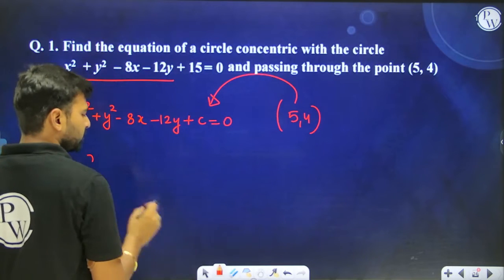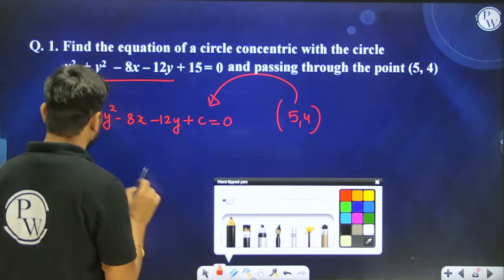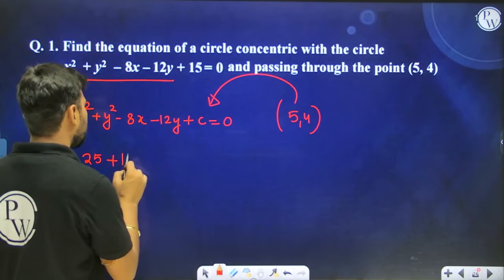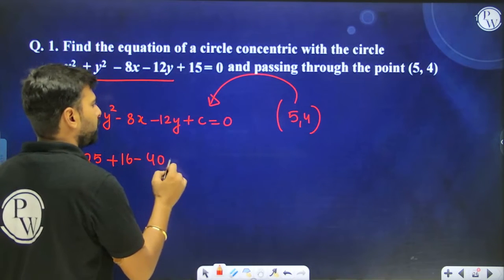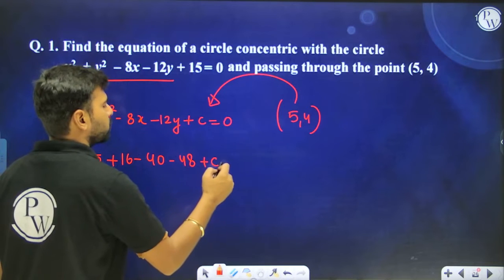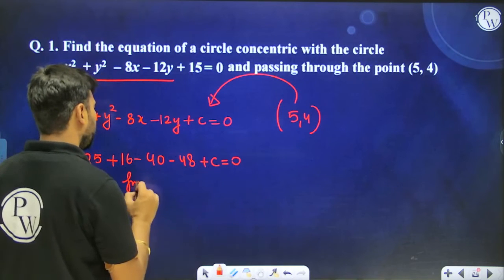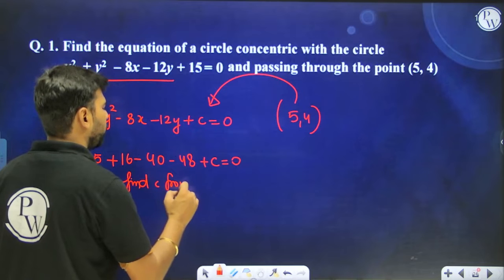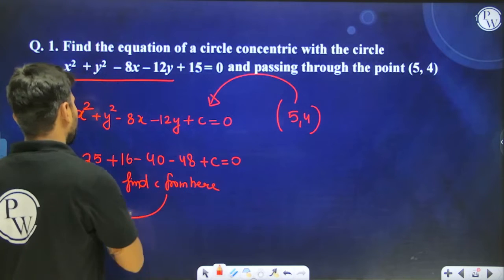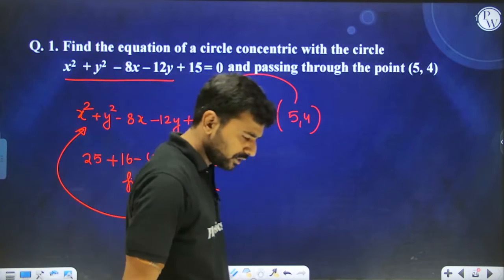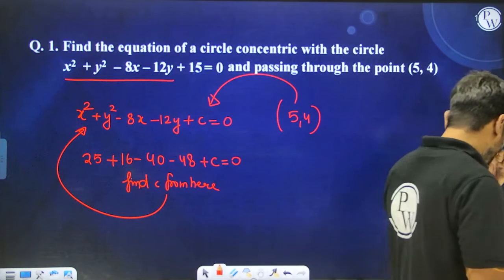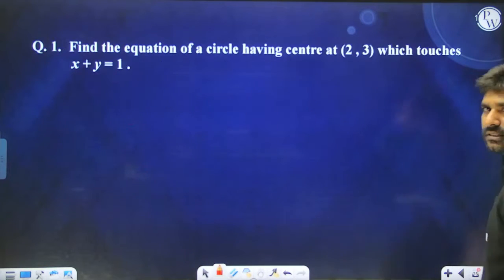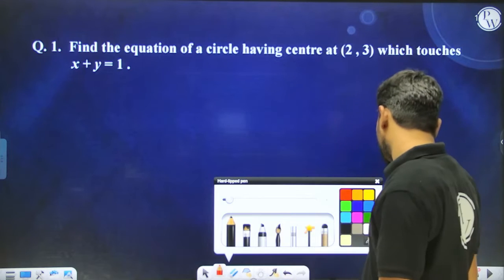So our required circle gives 25 plus 16 minus 40 minus 48 plus c equals 0. Find c from here. The moment you get the value of c, just put it over here, and what you will get is the equation of the desired circle. I hope this is clear to all of you. There has to be no confusion at all.